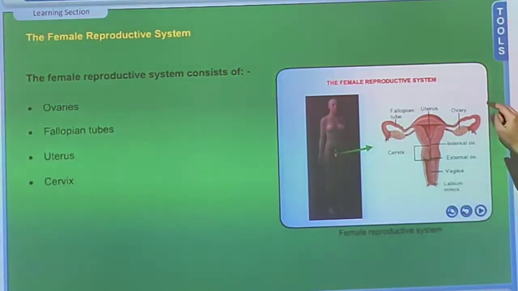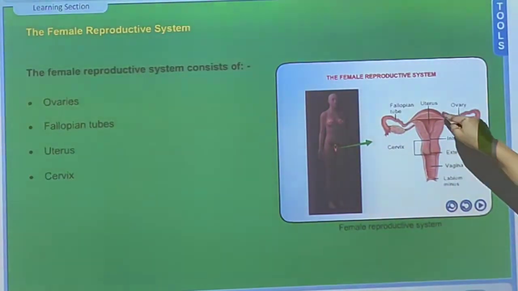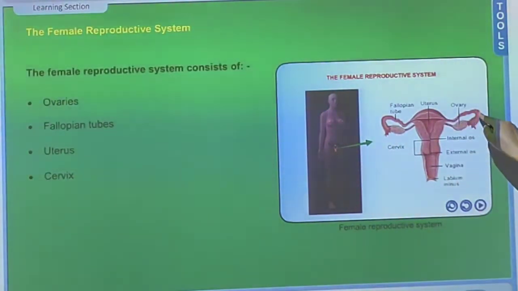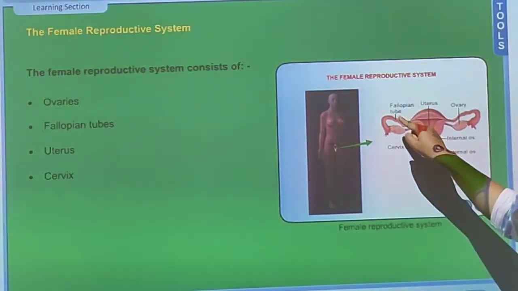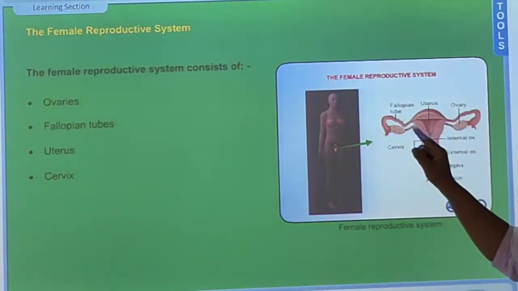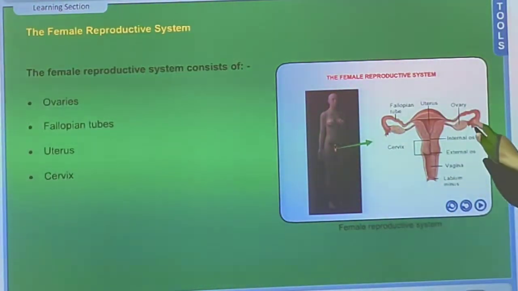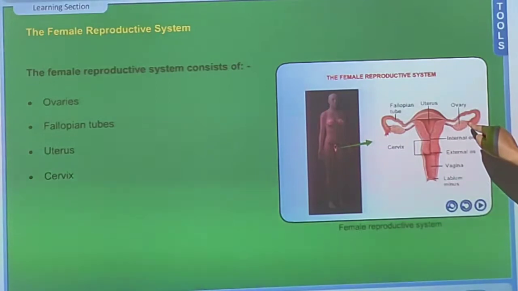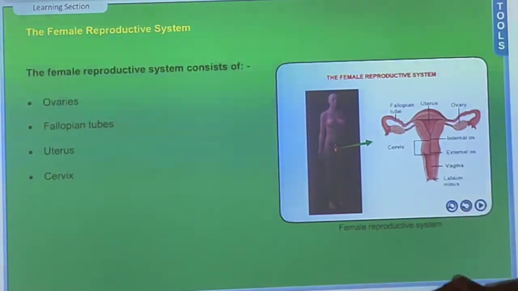Now you have a tube. You can see this tube connecting the ovary to the uterus. This tube is referred to as the fallopian tube, or there is another name given to it, the oviduct. What is its function? Eggs are produced in the ovaries, right? So it carries this egg to the uterus.